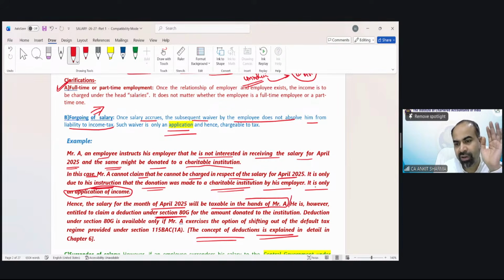Till now, the deduction concept is not relevant. We just need to understand the meaning of foregoing of salary. Once you have become the owner of any income, via earning it or via receiving it, if you transfer that income afterwards, it does not change anything. The income needs to be included in your hands and you need to pay tax on it.